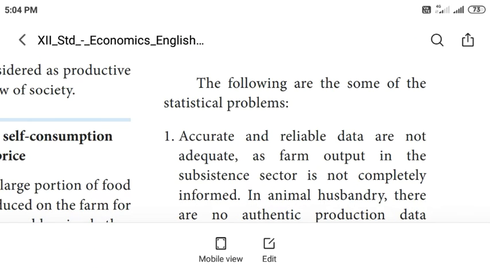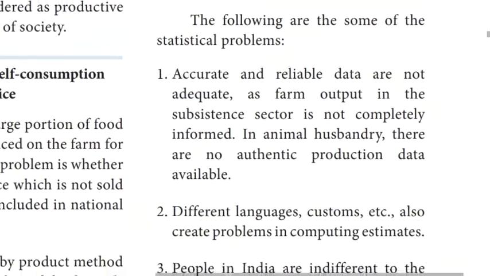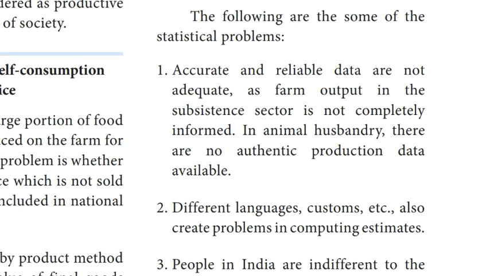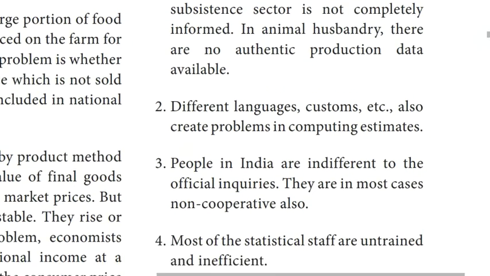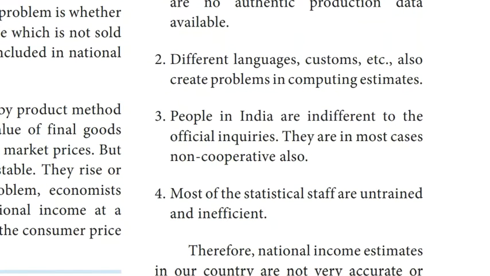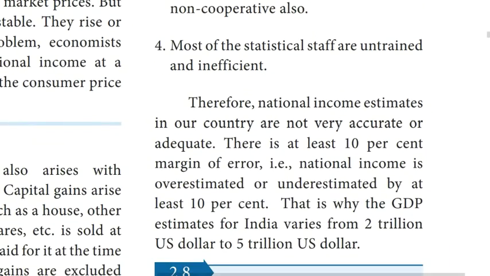Second, different languages, customs, etc. also create problems in computing estimates. Third, people in India are indifferent to the official inquiries. They are, in most cases, non-cooperative also. Fourth, most of the statistical staff are untrained and inefficient.